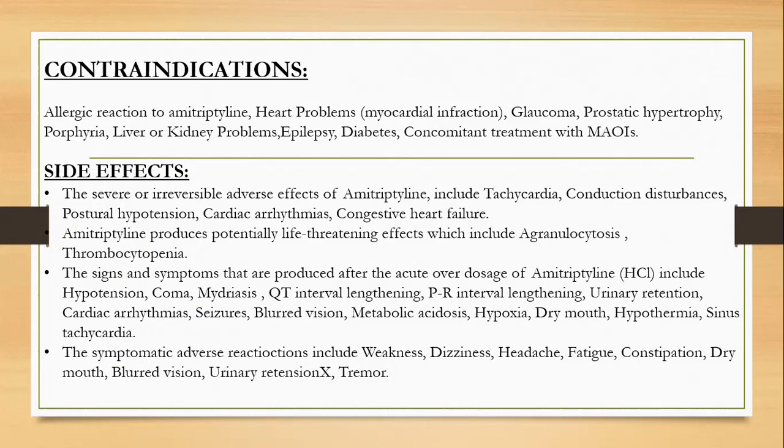Signs and symptoms produced due to overdosage of amitriptyline HCl include hypotension, coma, mydriasis, QT prolongation, PR prolongation, urinary retention, cardiac arrhythmia, seizure, blurred vision, metabolic acidosis, hypoxia, dry mouth, hypothermia, and sinus tachycardia.